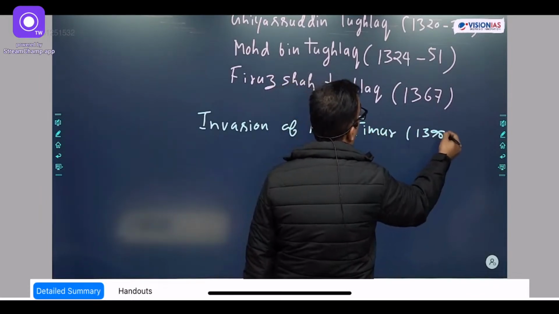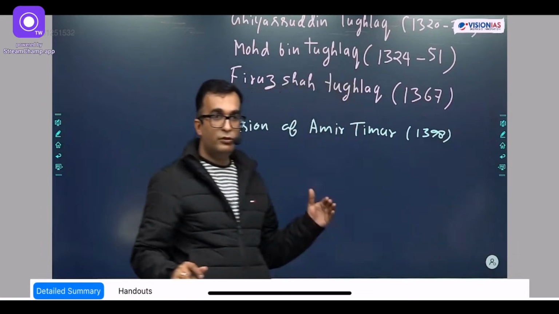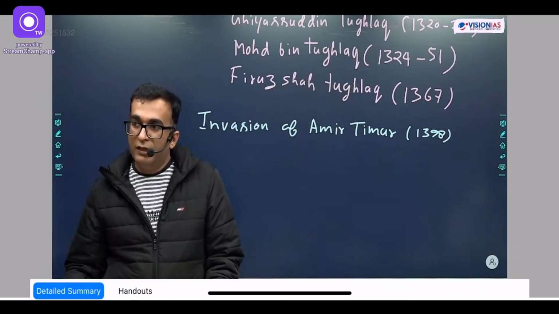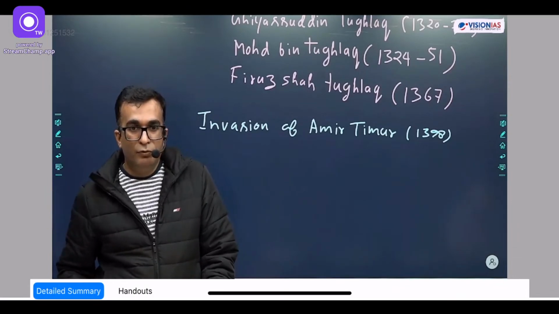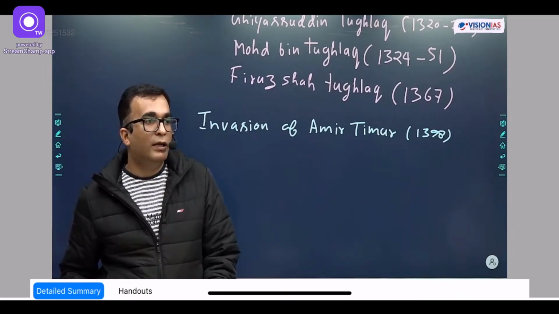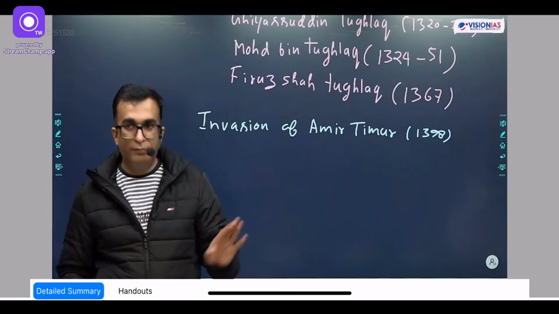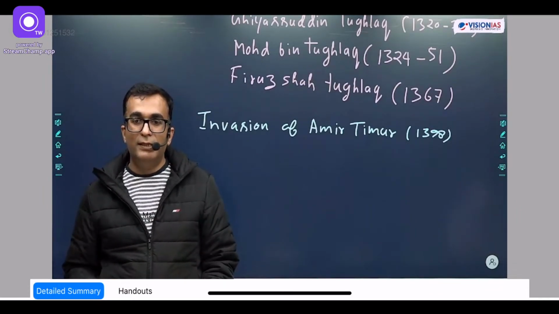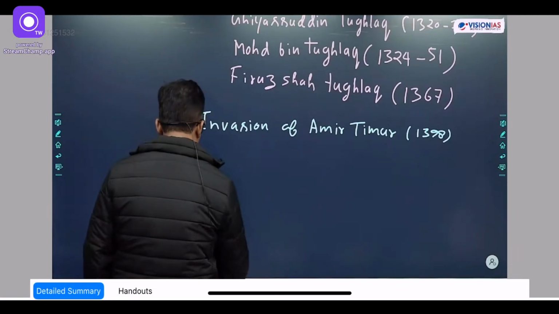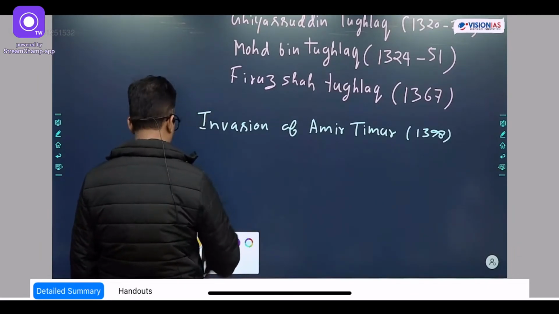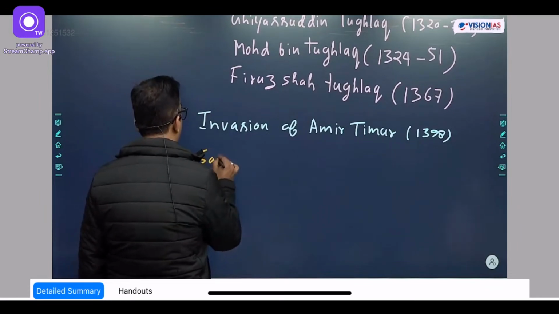(1398). And this invasion is continuous. In 1414, one of the generals of Amir Timur, whose name was Khijr Khan, removed the Tughlaqs from power and established the Sayyid dynasty in the Delhi Sultanate. So mention Sayyid dynasty.